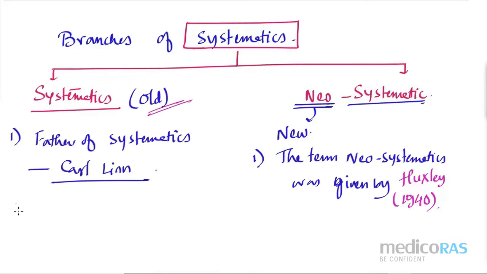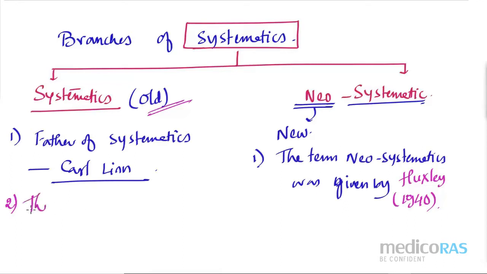Why is it considered the old version? Because for classification we are only observing the morphological behavior. But by seeing the morphological behavior only, can we categorize organisms? Answer is no. Because we have millions of species and among those species minute differences may be there. So in the old systematics, what is the basis of classification?